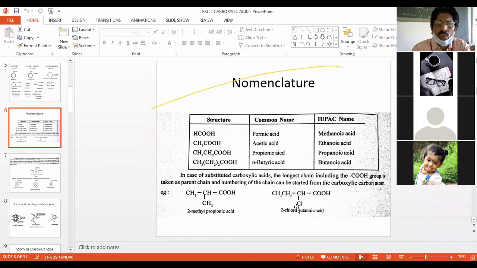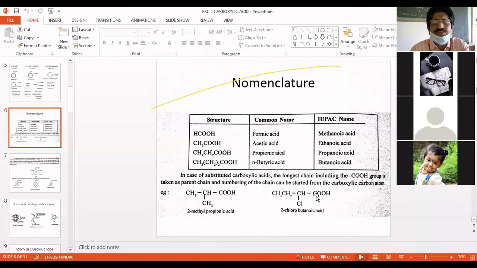So the chloro is on the second position. So it is called 2-chlorobutanoic acid. We are not counting from the other side. The carbon of the carboxyl group takes the first number, then the second carbon, third and fourth carbon, and based on that, this is named 2-chlorobutanoic acid.